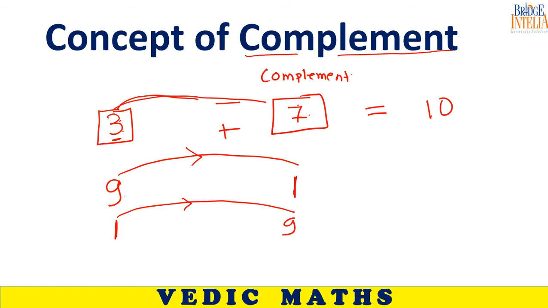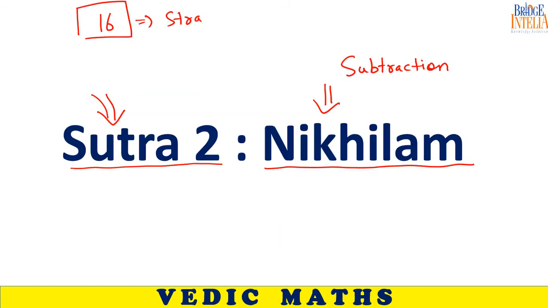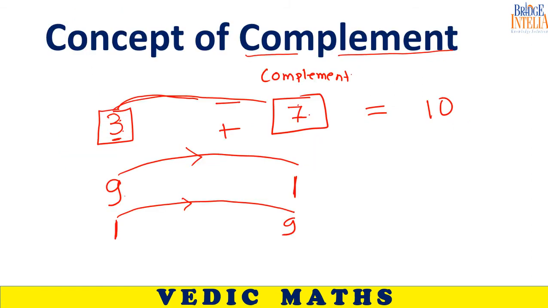Now what is the concept of Nikhilam? We are discussing here Nikhilam. Sir, can it also be 100? It can be 100, it can be 1000.